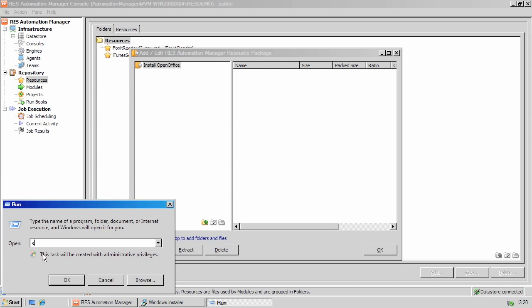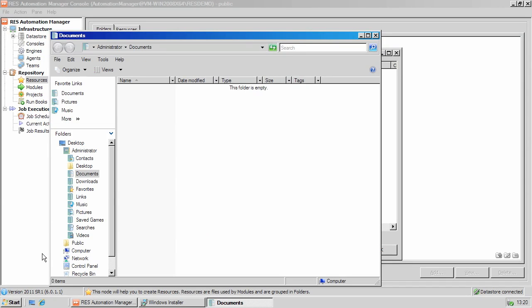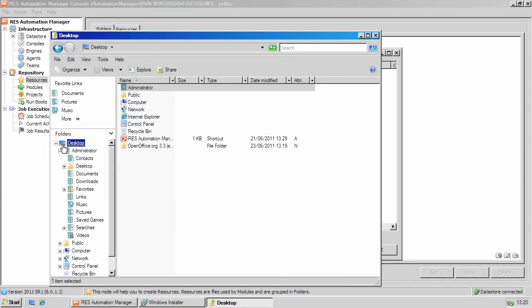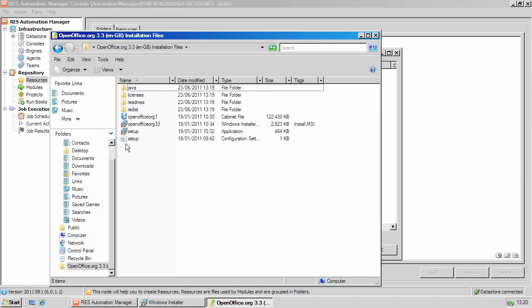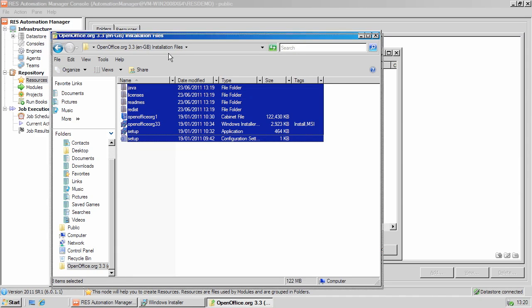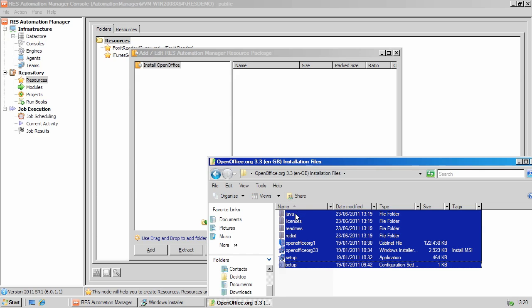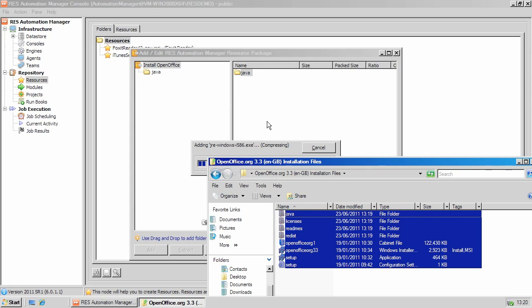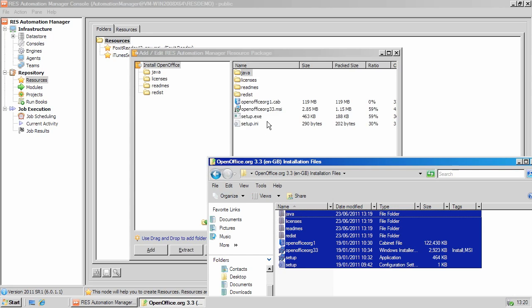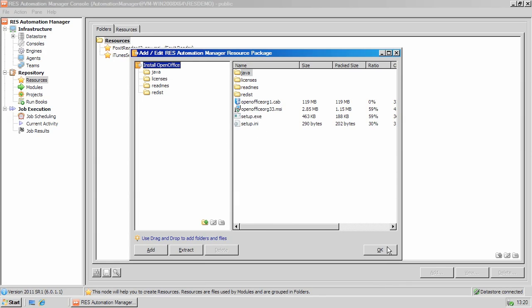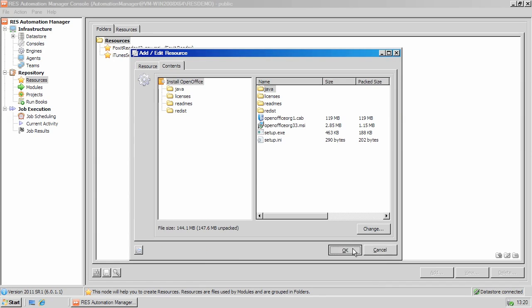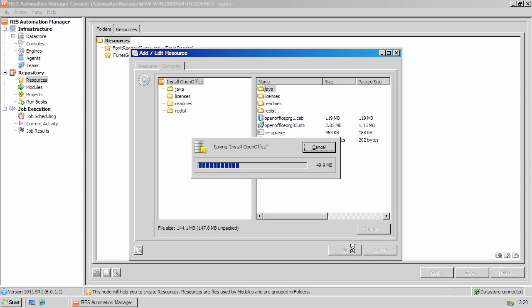Invoke Explorer, browse for the unpacked files, and simply drag and drop them into the window. Click OK, and OK again, and the resource will be committed to the data store.